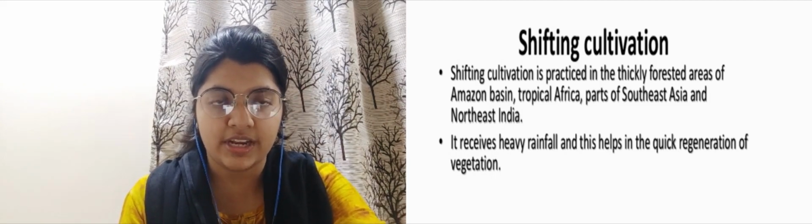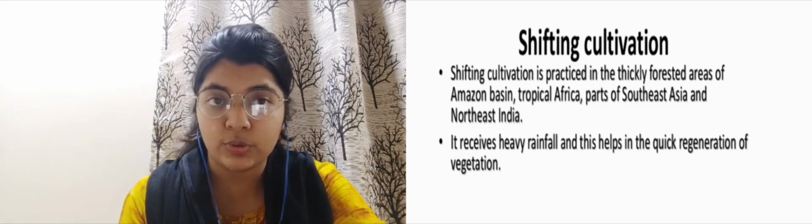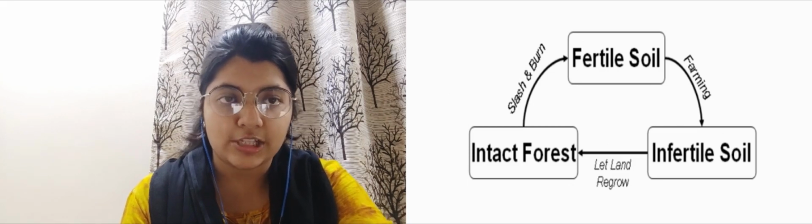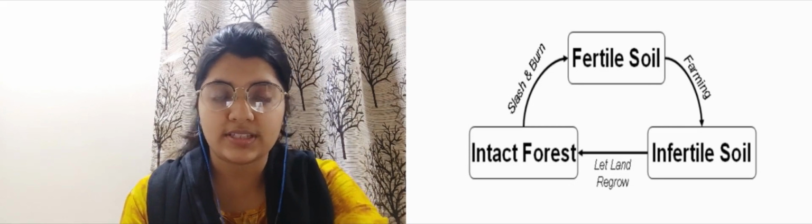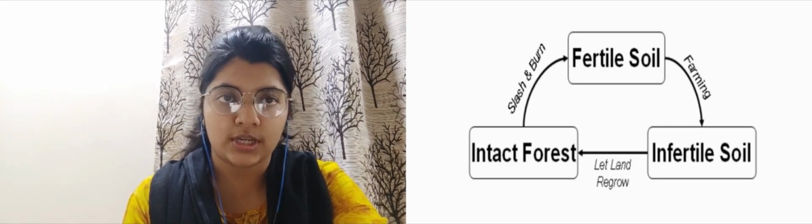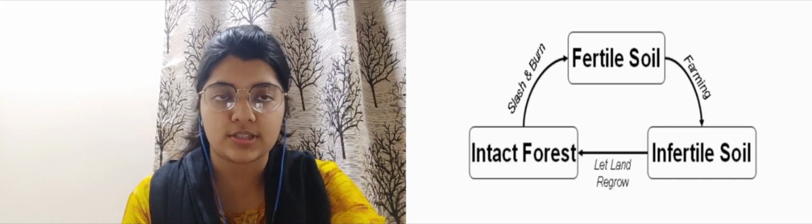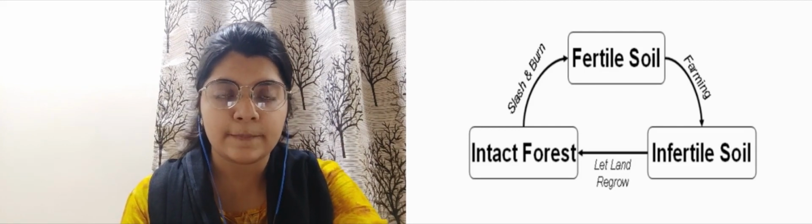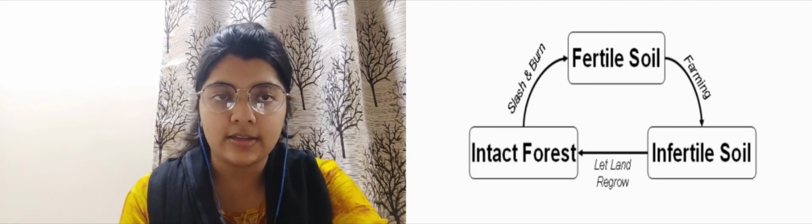So firstly we will have those forest areas where, with the help of slash and burn agriculture, farming would be done, fertile soil would be developed, and then there will be some infertile soil left over which would again go on in the process. So this is how shifting cultivation is going on. You need to remember this three tier cycle for this.